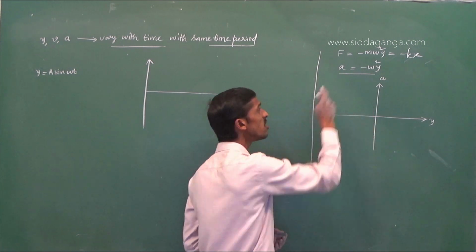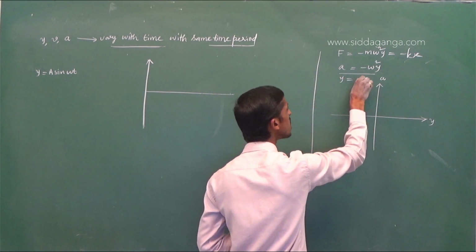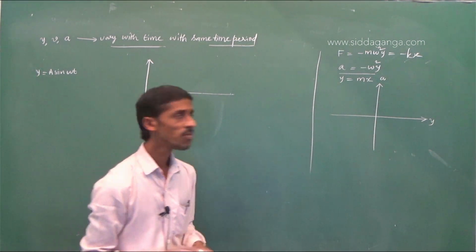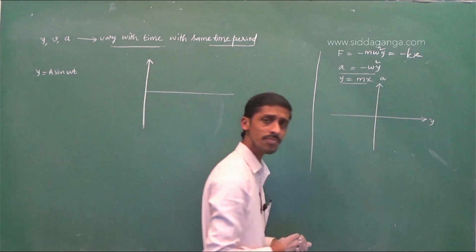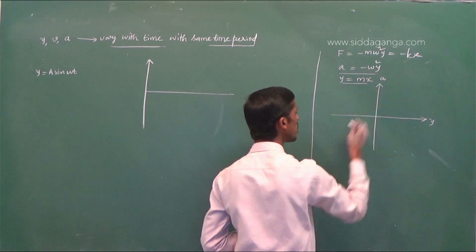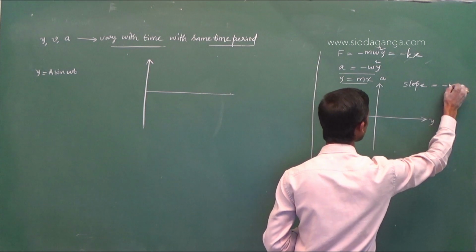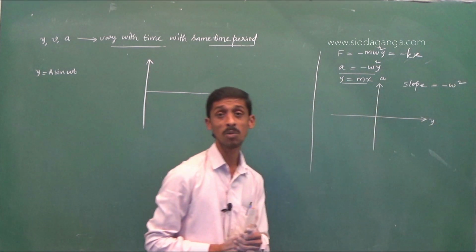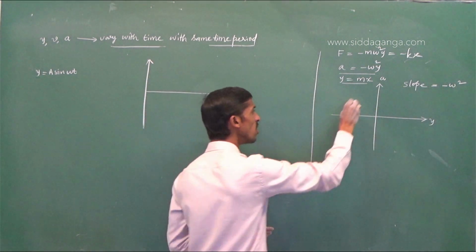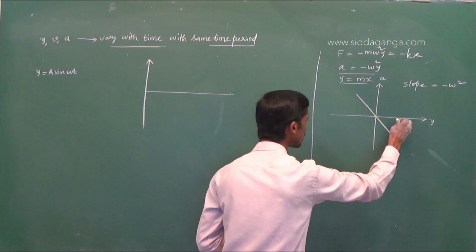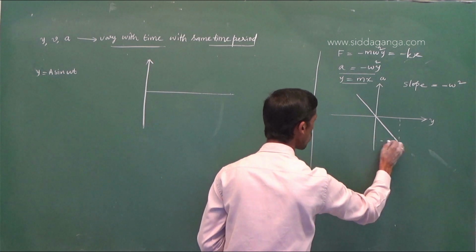You can see this is in the form of y is equal to mx, the equation of a straight line. But what is the slope? What is the slope of the acceleration versus displacement graph? Minus omega square. Slope is negative, but it is constant. Omega square is a constant value. So the nature of the graph will be like this.